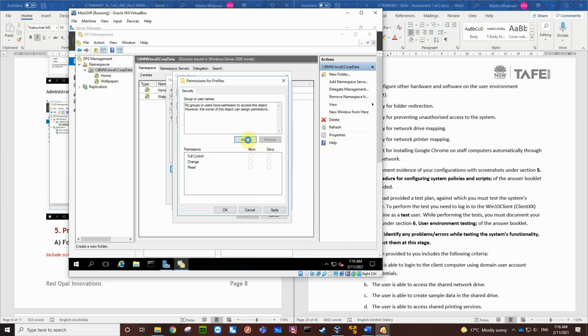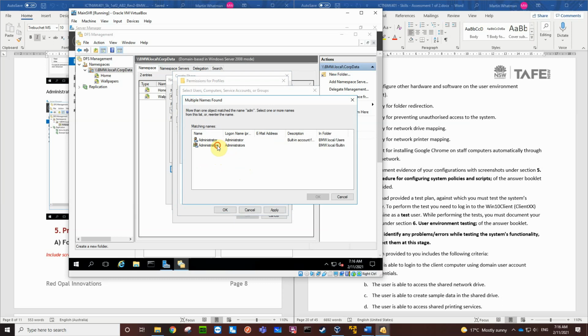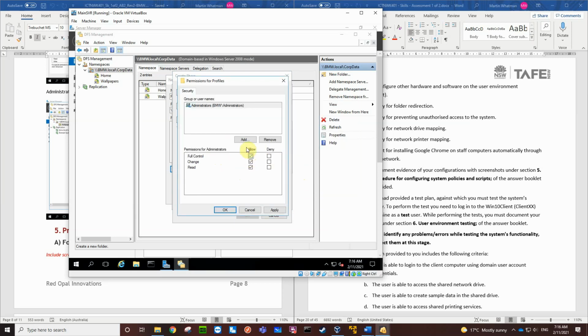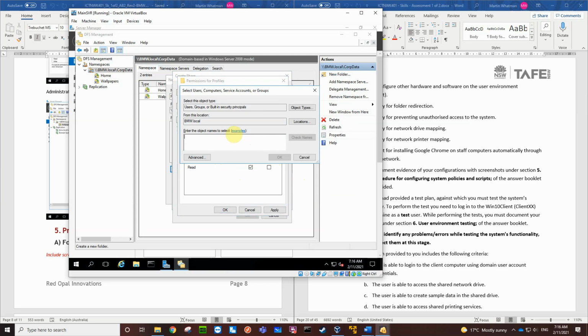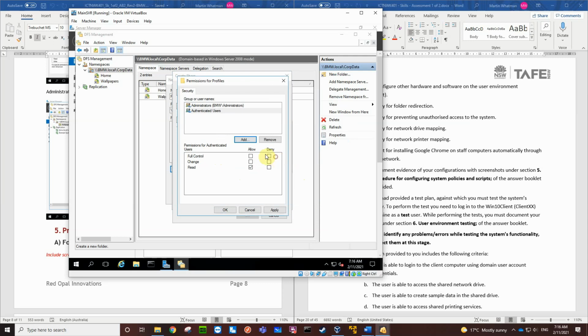Remove everyone, add in administrators group. There it is. Give them full control, add in authenticated users. That one. Give them change and read.